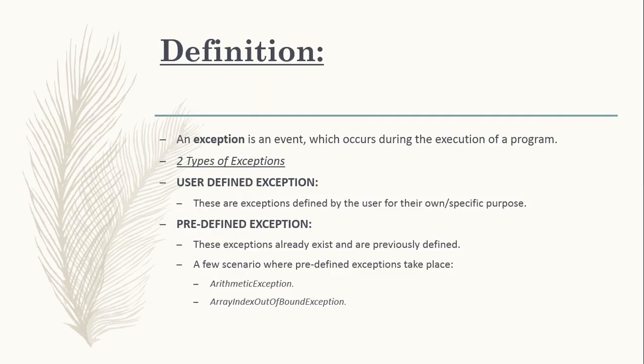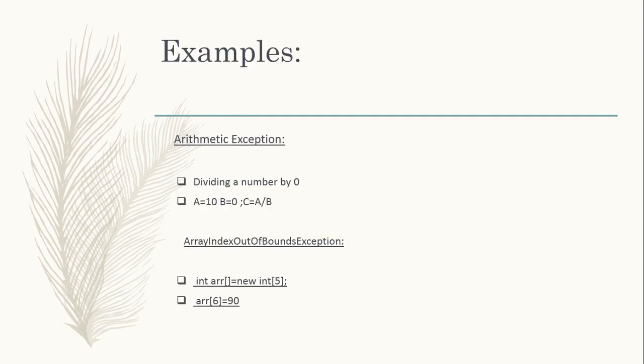Definition for exception handling: an exception is an event which occurs during the execution of a program. It disrupts the normal flow of a program. There are two types of exception: user-defined exception and predefined exception. User-defined exceptions are defined by the user. Predefined exceptions are already defined. A few scenarios take place in predefined exception. They are arithmetic exception and array index out of bound exception.